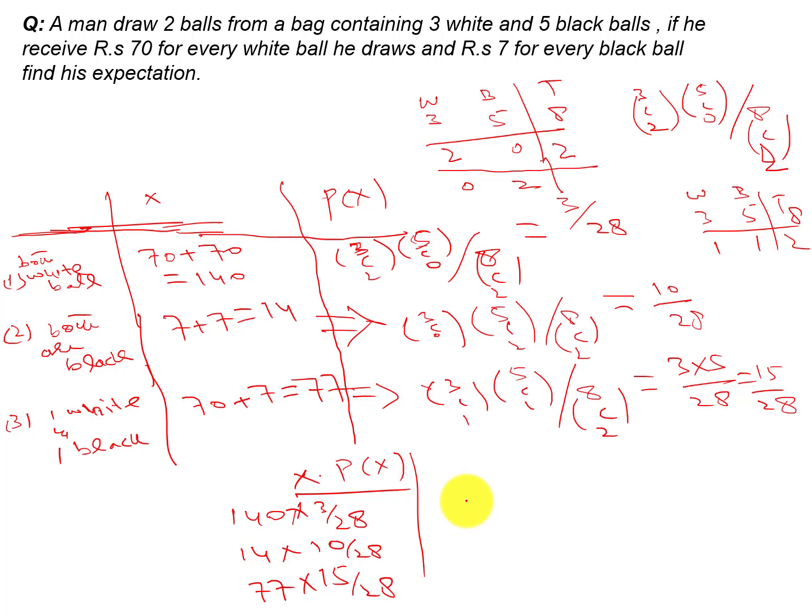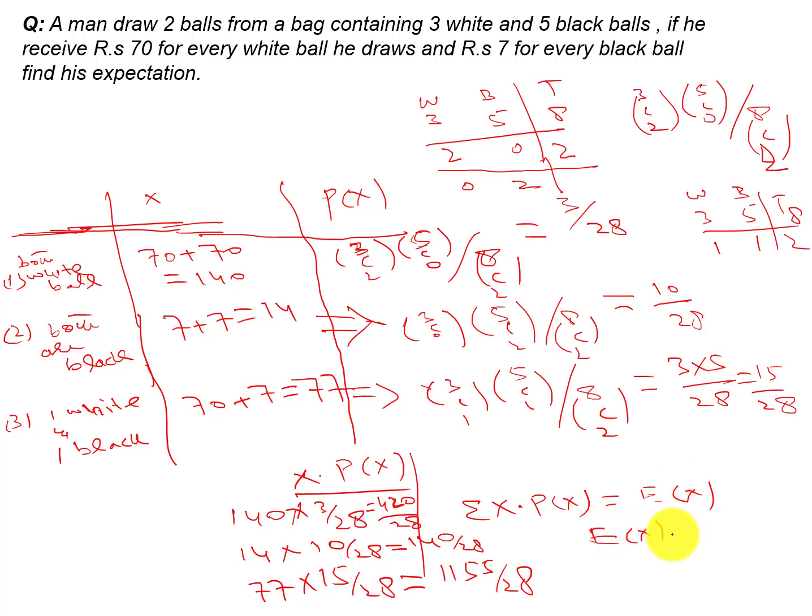When you sum all these x into px, this will be equal to 420 by 28, plus 140 by 28, plus 1155 by 28. When you sum it, it will be equal to the mean of x, and the mean of x will be equal to 1715 by 28. So in this way you can construct the mean of a specific discrete random variable.